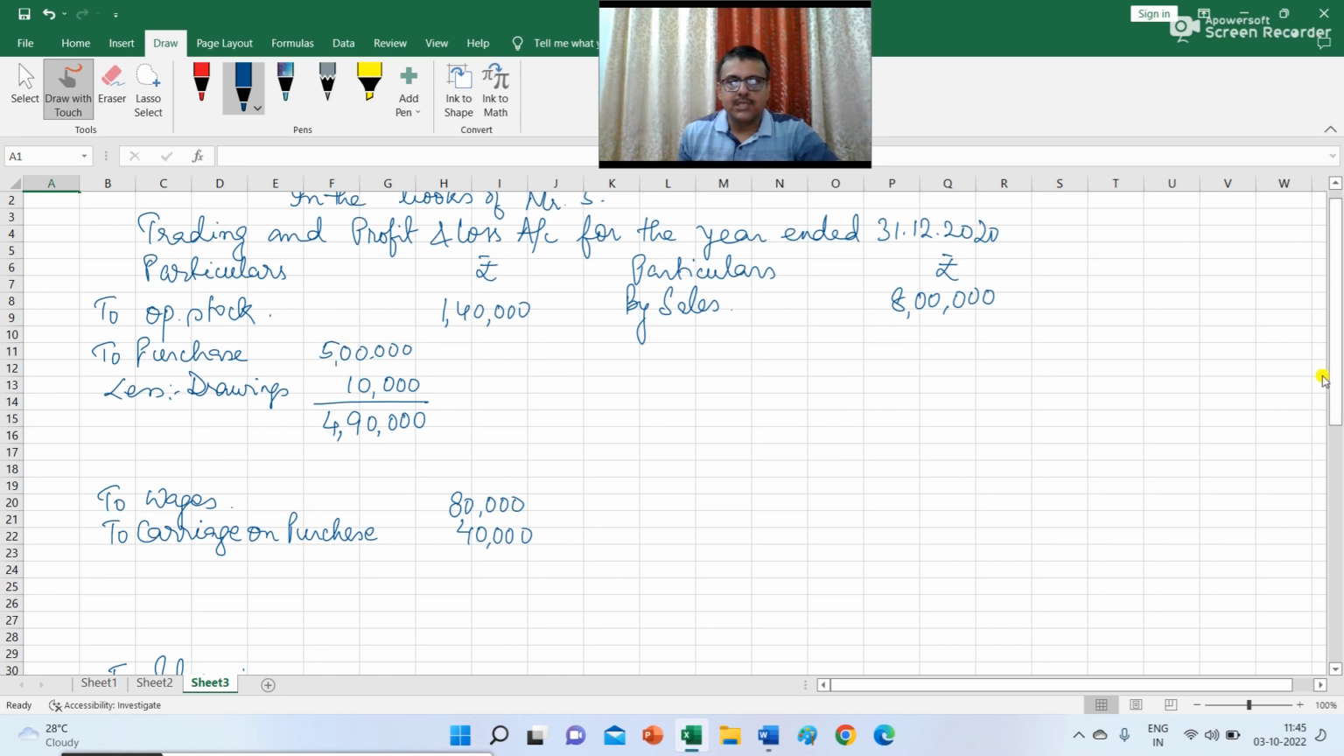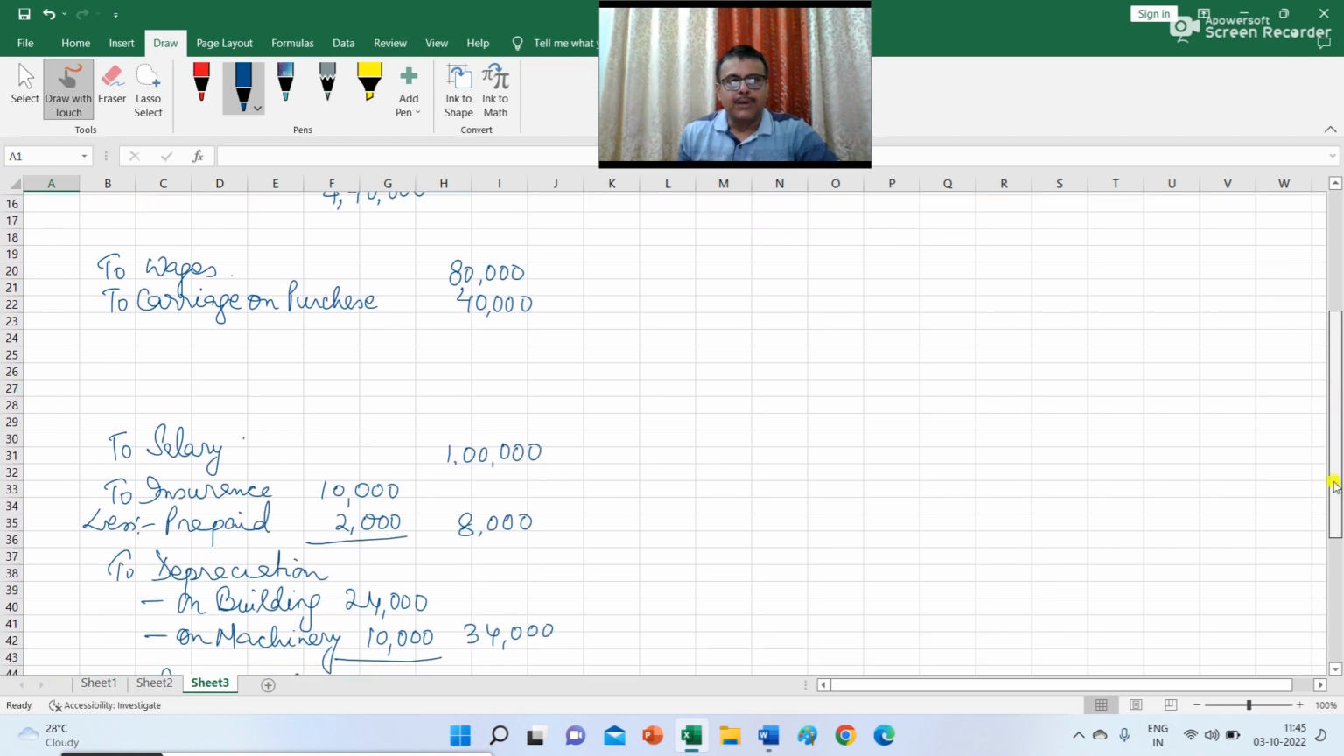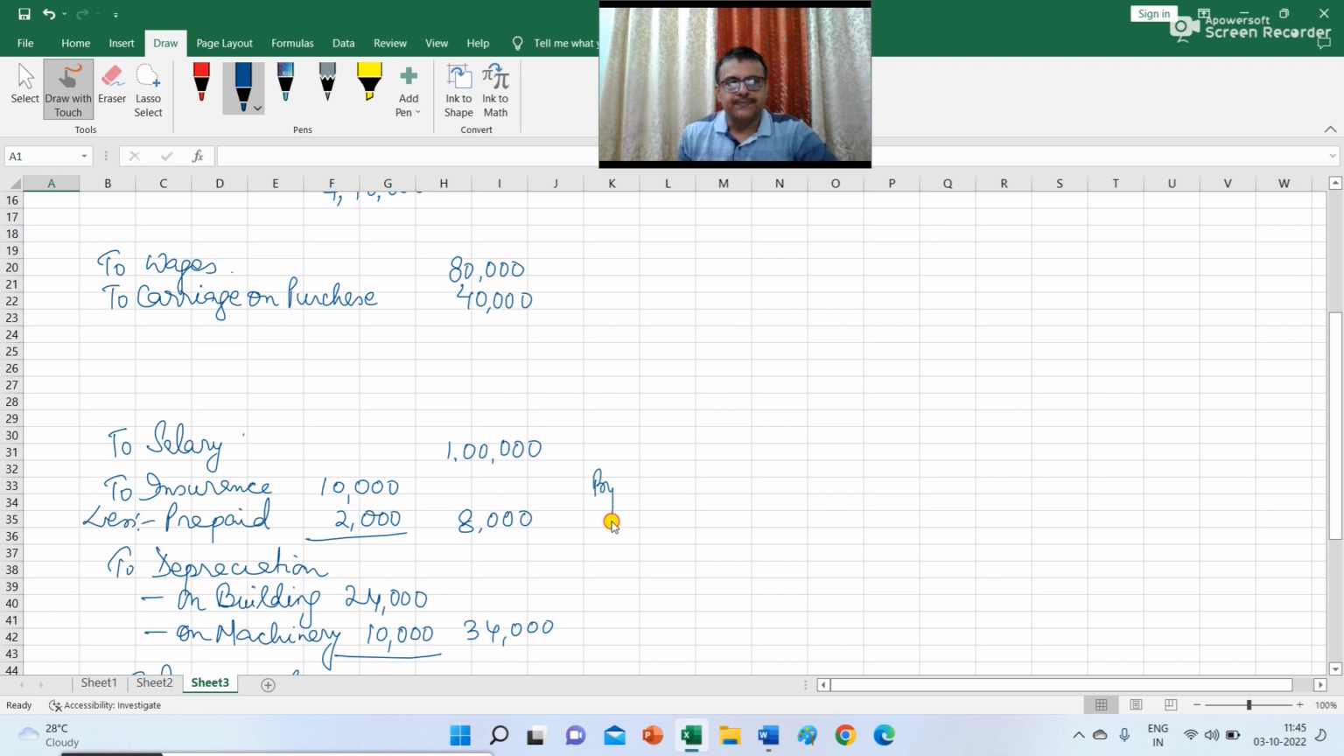Then discount received. Discount received will be recorded in the profit and loss account, and the amount is 30,000. Then bad debt recovery. What is the general entry for bad debt recovery? Cash account debit to P&L. So simply you have to write by cash. This is for bad debt recovery, and the amount is 15,000.